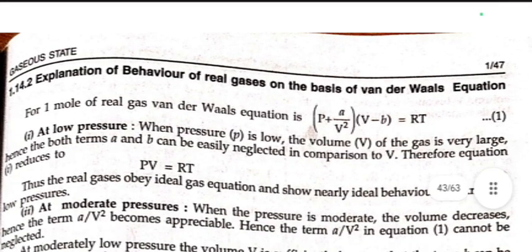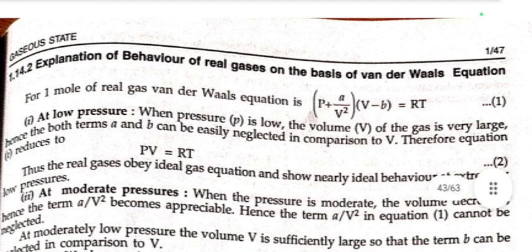Expression of behavior of real gas on the basis of van der Waals equation. For 1 mole of real gas, the van der Waals equation is (P plus a upon V²)(V minus b) equals RT. At low pressure, when pressure P is low, the volume V of the gas is very large. Hence, both terms a upon V² and b can be easily neglected in comparison to V. Therefore, the equation reduces to PV equals RT. The real gas obeys the ideal gas equation and shows nearly ideal behavior at extremely low pressure.